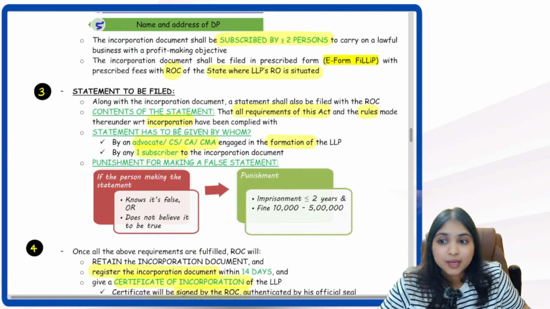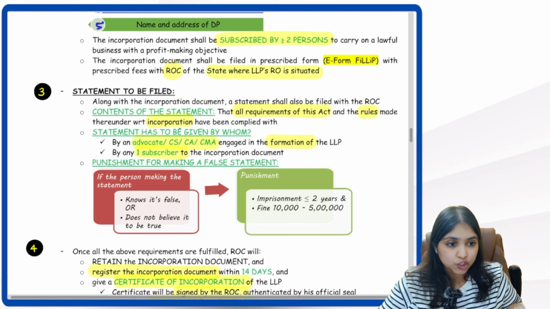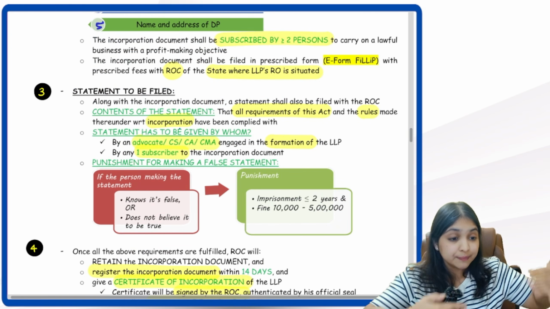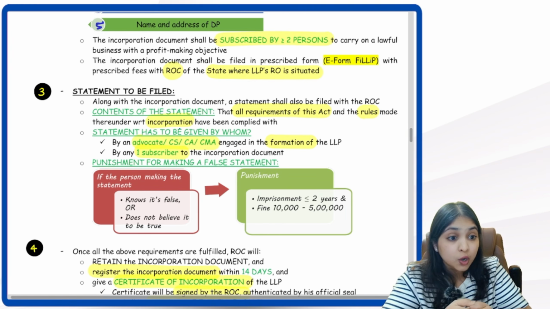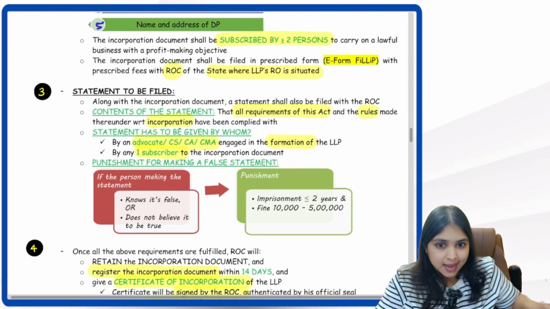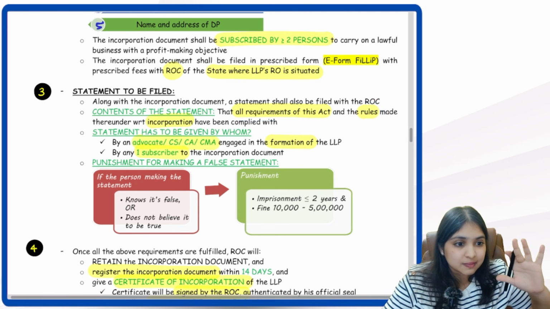In third step, we have to prepare a statement, and the statement has to be filed along with the incorporation document. So when I'm filing the incorporation document with the ROC, along with the incorporation document, I have to file one statement also. Now what statement? A statement saying that all the requirements of this act and the rules made thereunder relating to incorporation have been complied with.